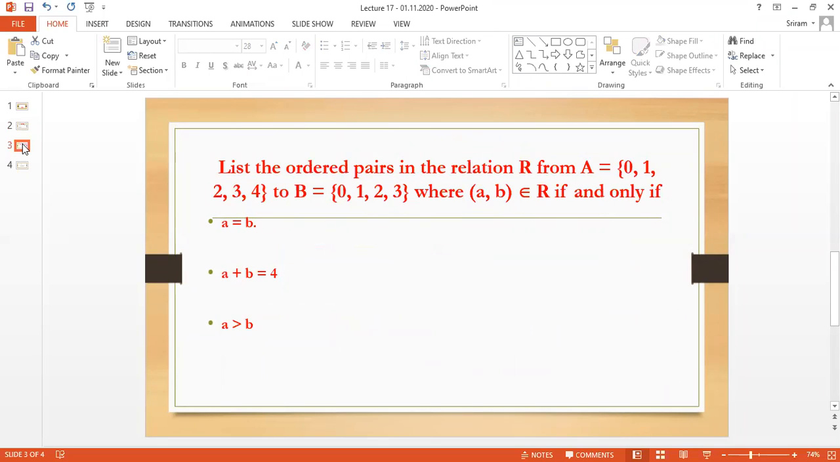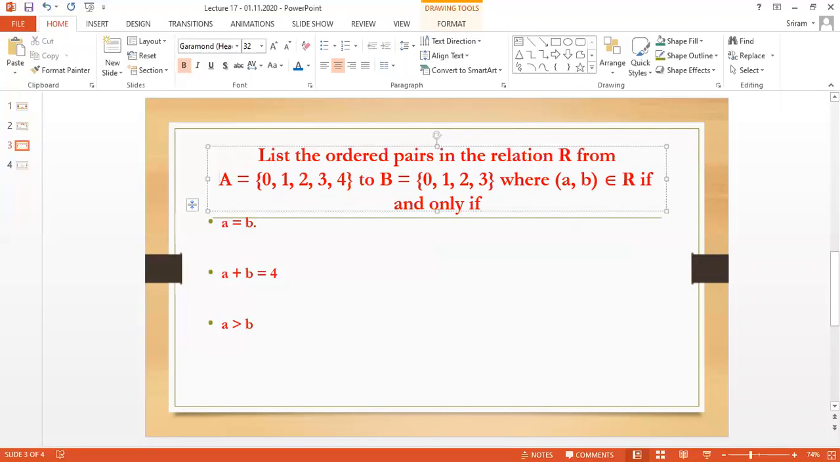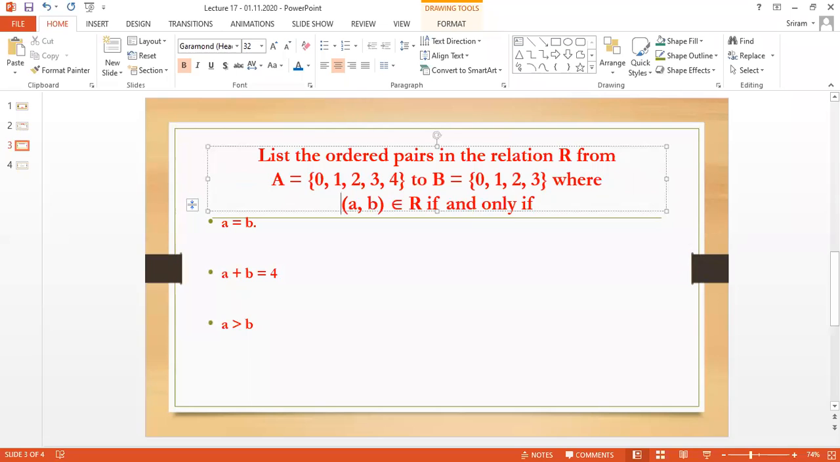List the ordered pairs in the relation R. They have given the question: A equal to 0, 1, 2, 3, 4 and B equal to 0, 1, 2, 3, where the ordered pair (a, b) belongs to the relation R if and only if they have given the condition. The question will be like this: list the ordered pairs in the relation R from A equal to 0, 1, 2, 3, 4 and B equal to 0, 1, 2, 3, where (a, b) belongs to R if and only if.